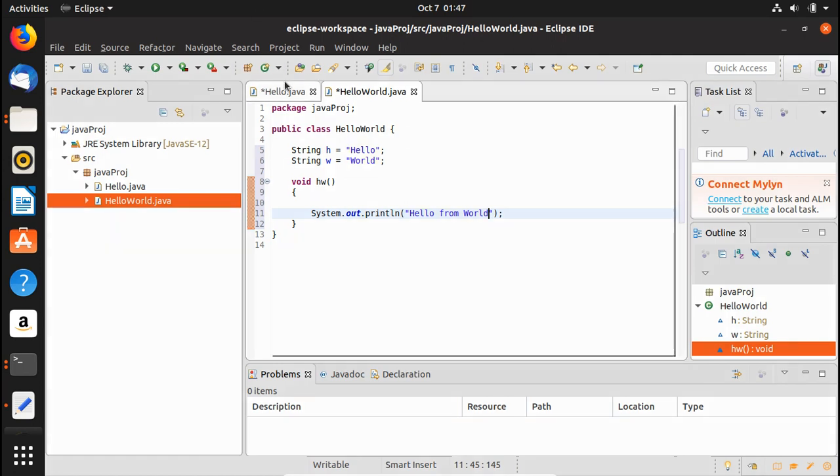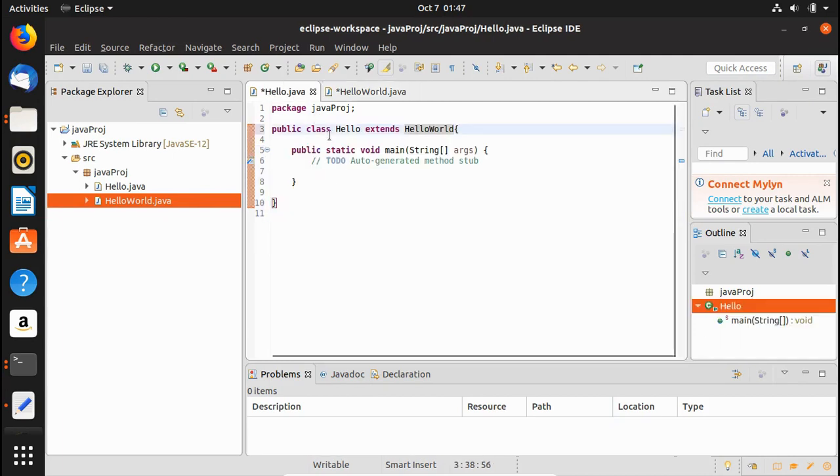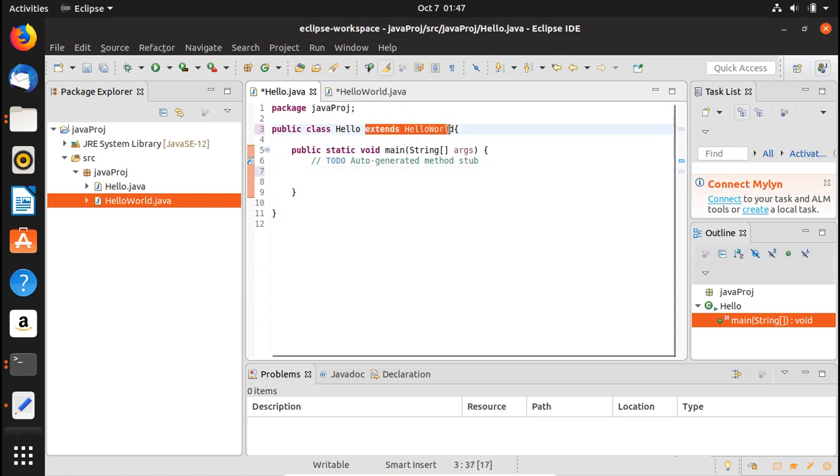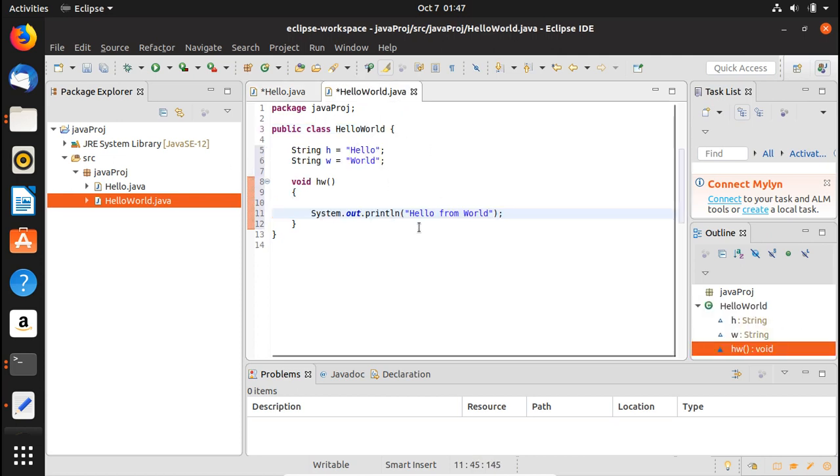So now we are going to go to the Hello.java class, and inside of that we are going to use the inheritance. So we have this extends HelloWorld, which means that we can access the contents of the HelloWorld class as well. We have access to each and every one of these.